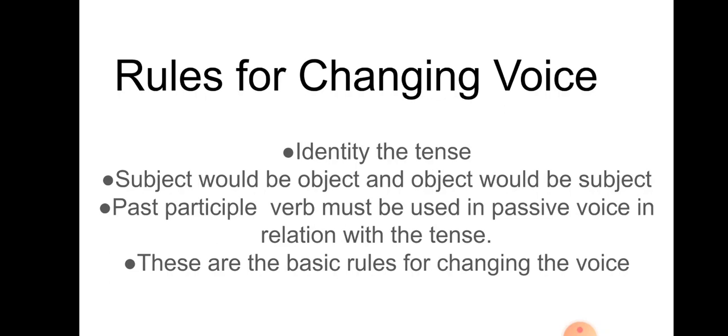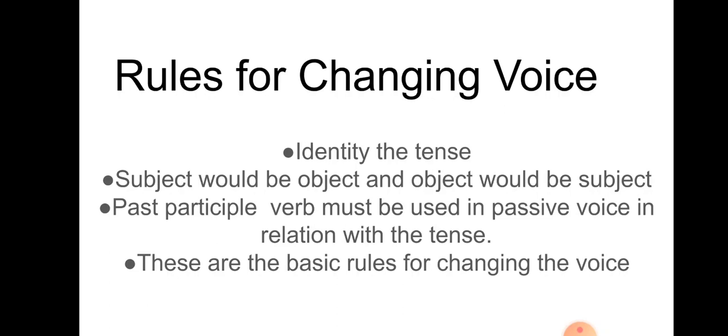Now another most important rule is past participle. Past participle means V3. Past participle verb must be used in passive voice. Again I am reading the same sentence, dear students: past participle verb must be used in passive voice in relation with the tense.